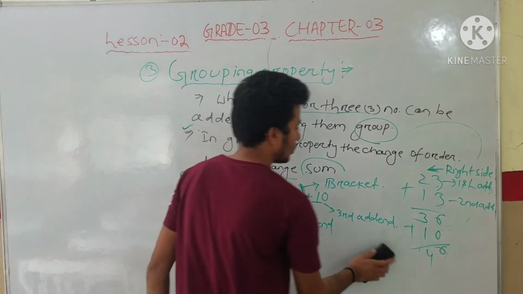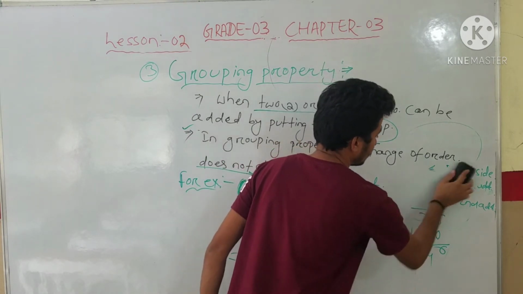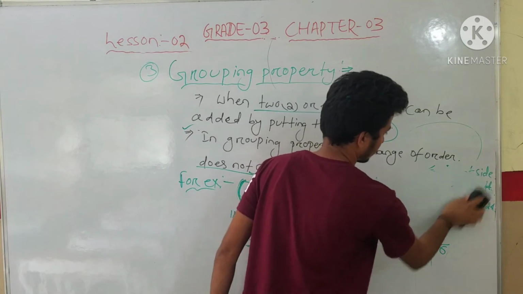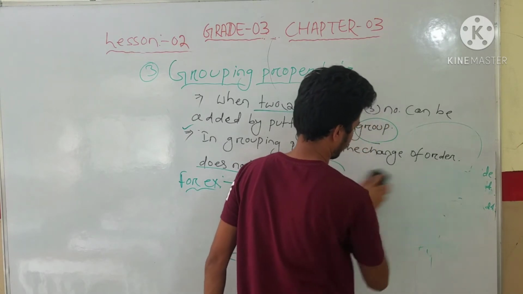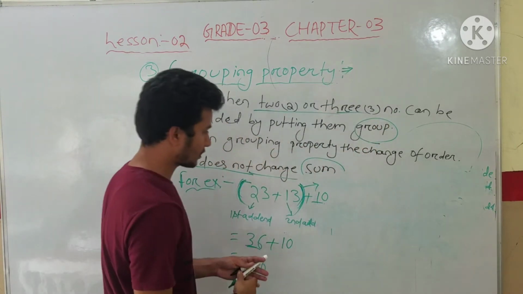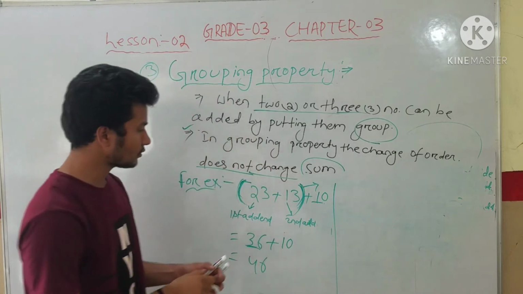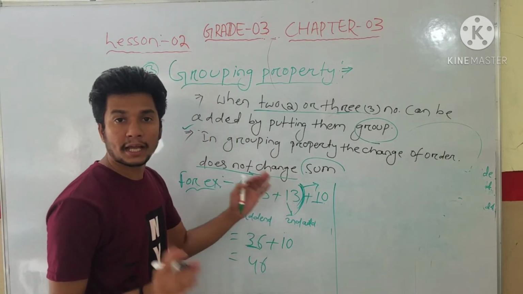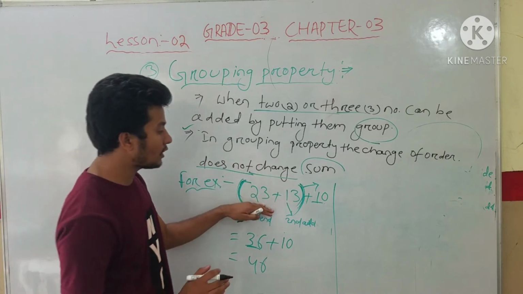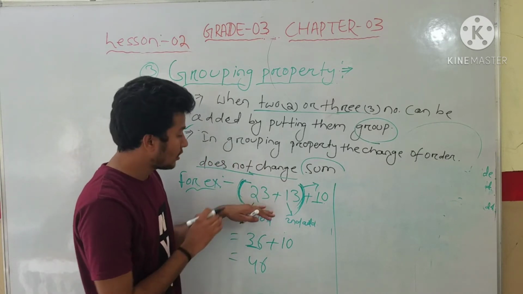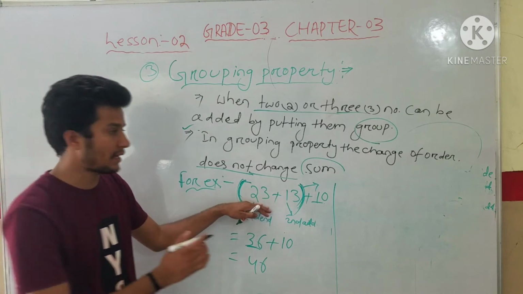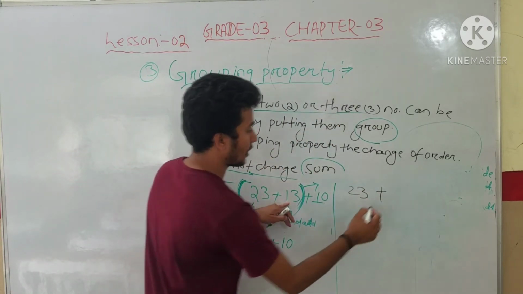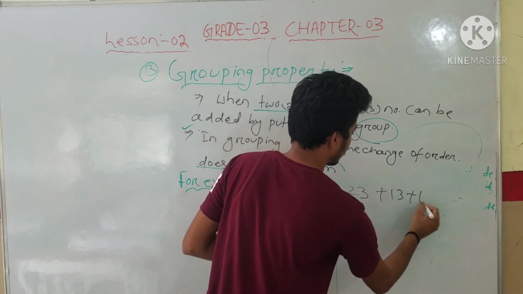Okay, students, on the right side I will do it. See, here I put the first and second addends in a group. Now I will keep the first addend separately. So 23 plus 13 plus 10.